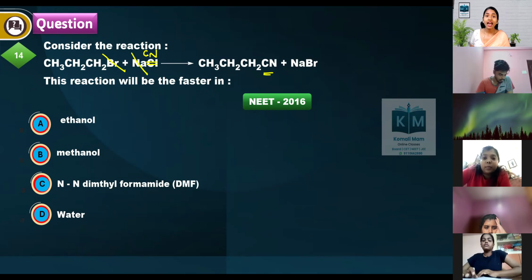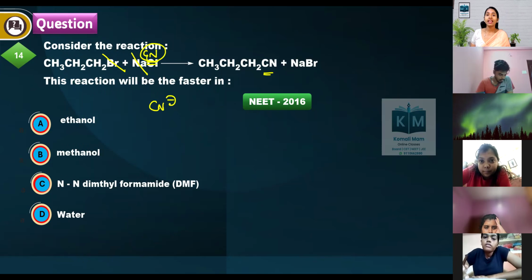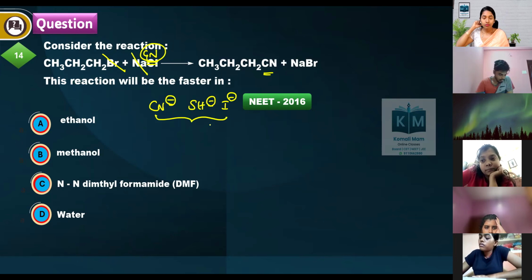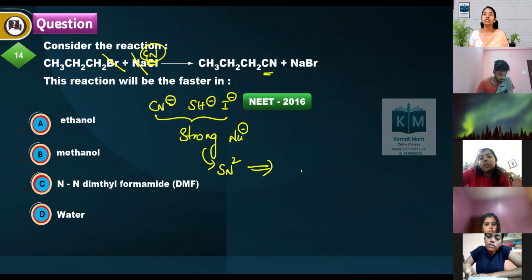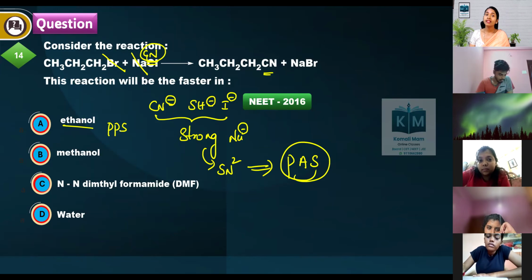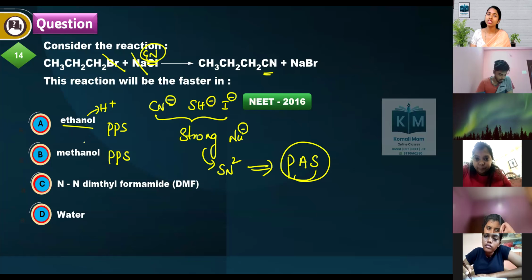See here, cyanide ion, SH minus, I minus, all these are strong nucleophiles. Strong nucleophiles favor what type of reactions? SN2 reactions. For SN2 reactions, what type of solvents are needed? Polar aprotic solvents are needed. This is a polar protic solvent which gives H plus. The solvents which give H plus ions are called polar protic.